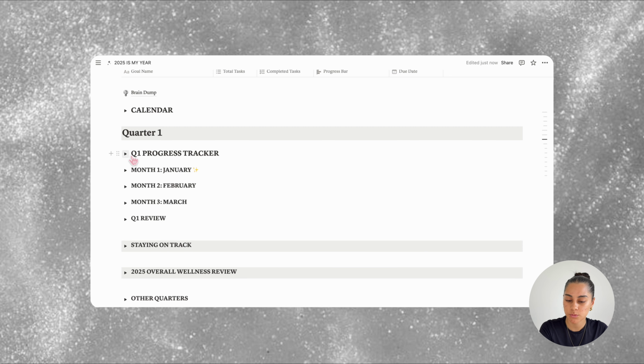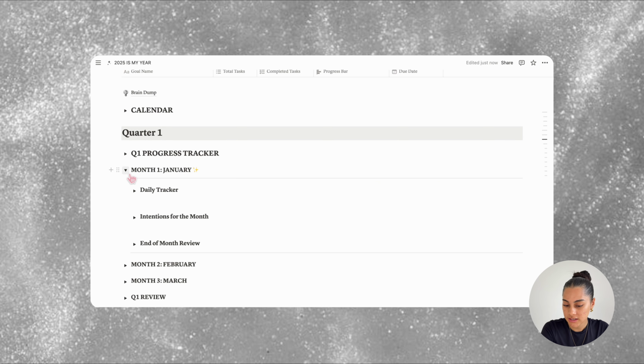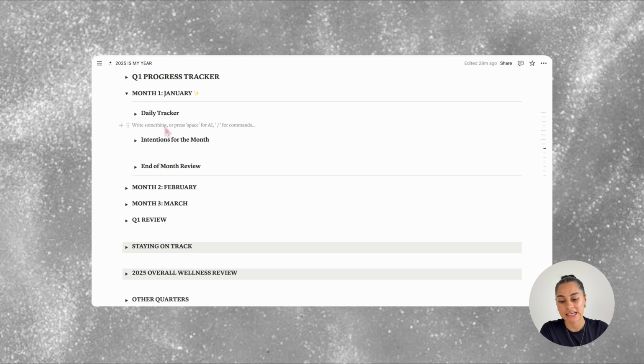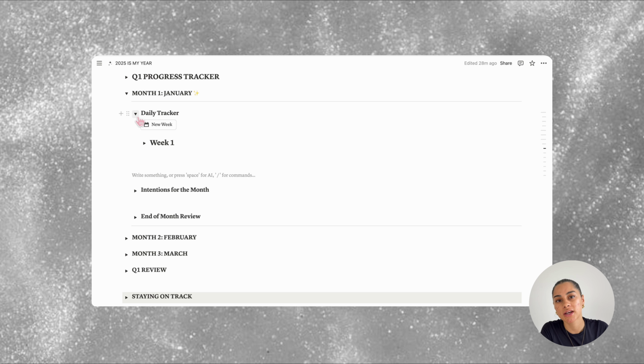Next is the months within the quarter. So we've got month 1 is January, month 2, February, and month 3, March. And within each of these is a daily tracker, intentions for the month, and an end of month review. So the purpose of the daily tracker is to take daily action, build habits, and track your progress.